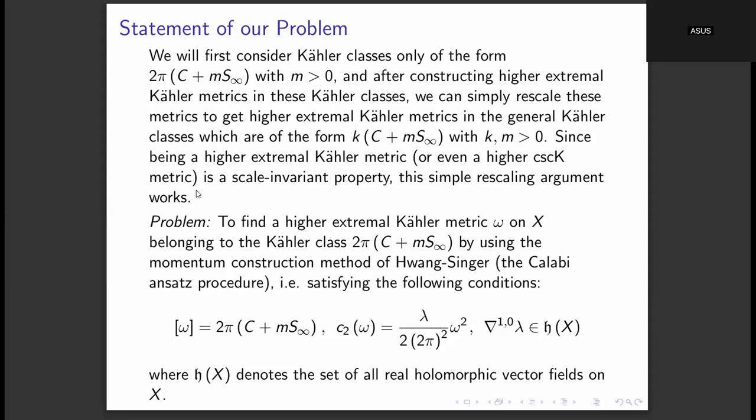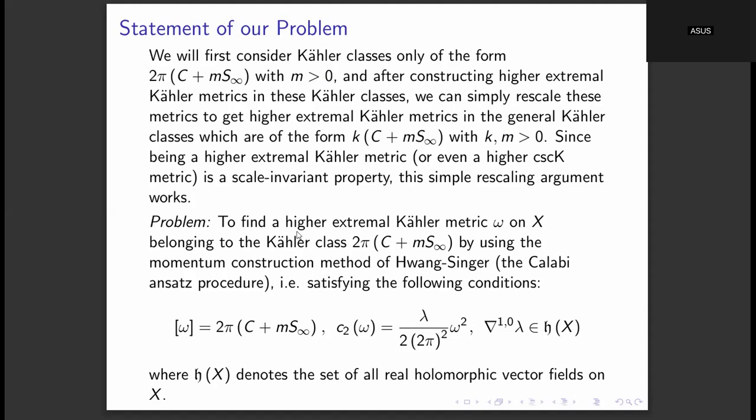Our task is now to find a higher extremal Kähler metric omega on X, which belongs to this Kähler class 2 pi times c plus m into s infinity. This higher extremal Kähler metric should be constructed by a certain method, which will be explained in the coming slides. That method is called the momentum construction method, or the Calabi-Ansatz procedure.